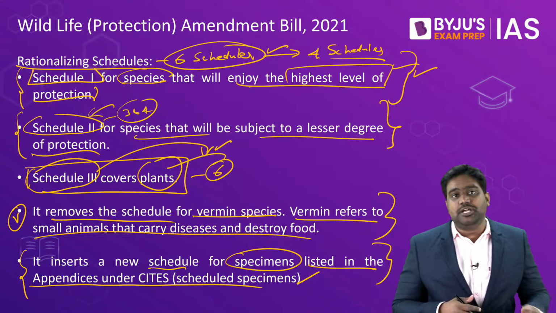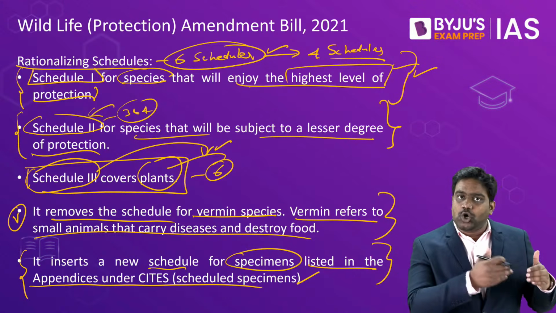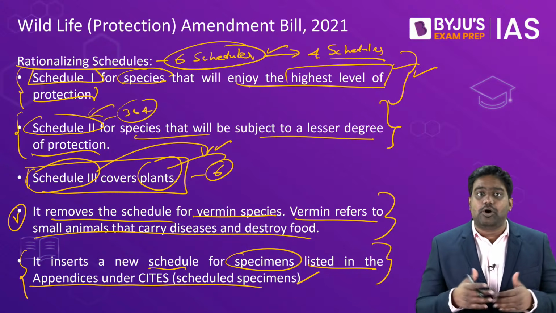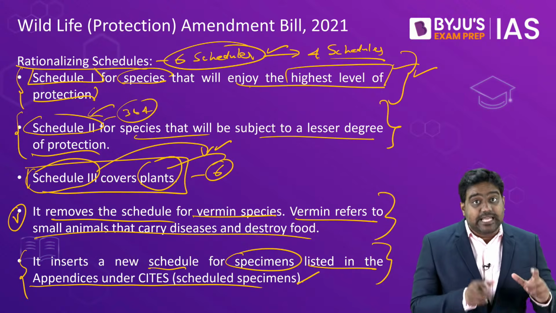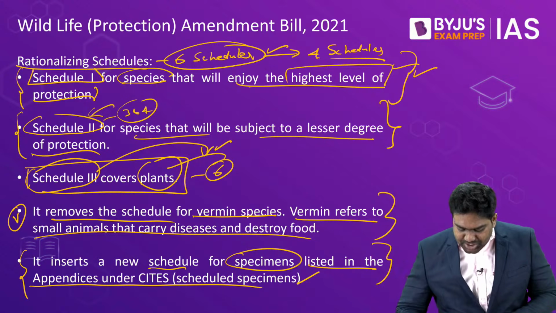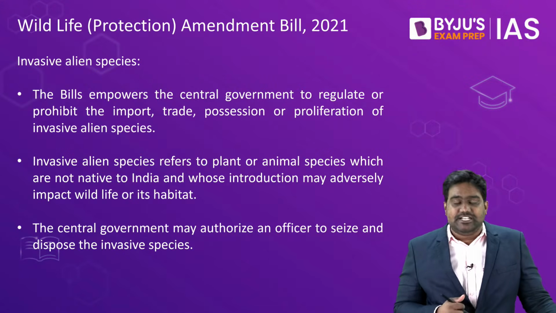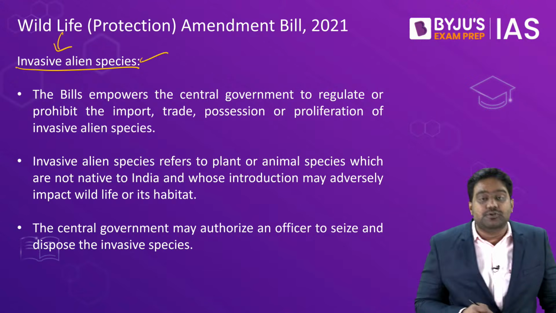Under the CITES Convention, you have these appendices, Appendix 1, Appendix 2, etc. They enjoy varying degrees of protection with regard to trade of endangered species and their products. So those species listed by CITES will be listed separately under Schedule 4 so that India can strictly abide by the terms of the CITES Convention. So that is a very, very important amendment that has been proposed.